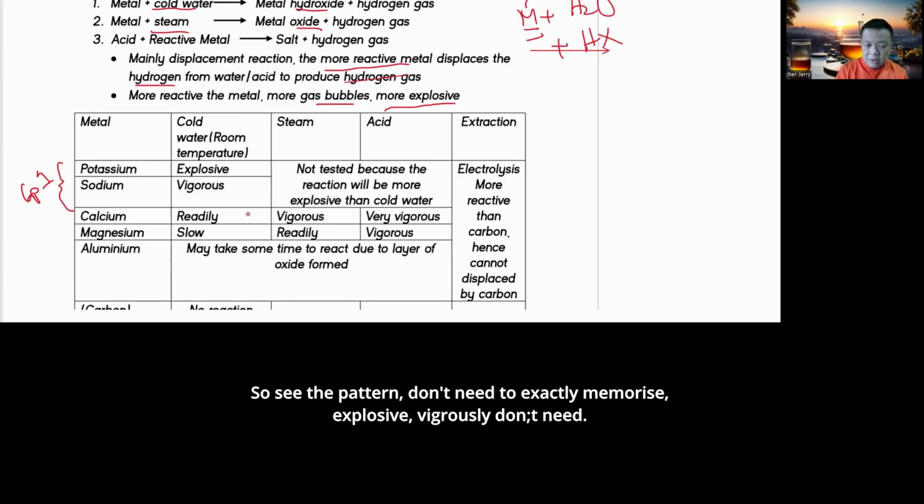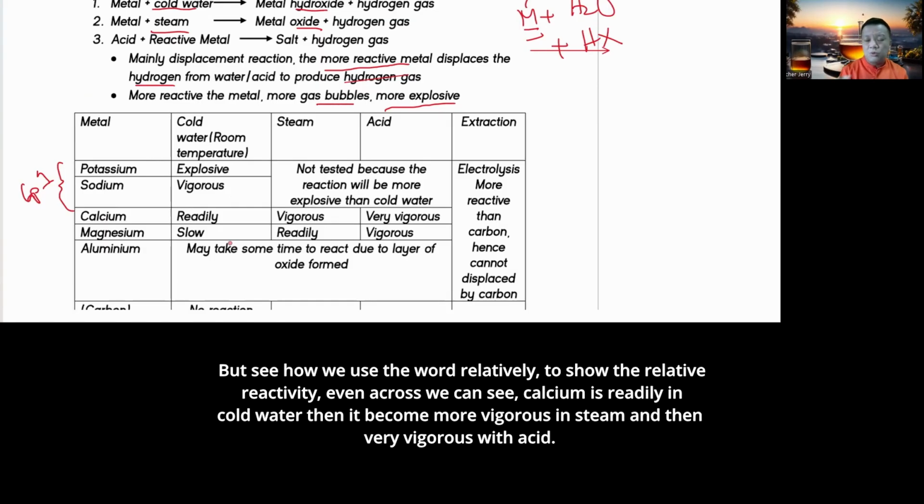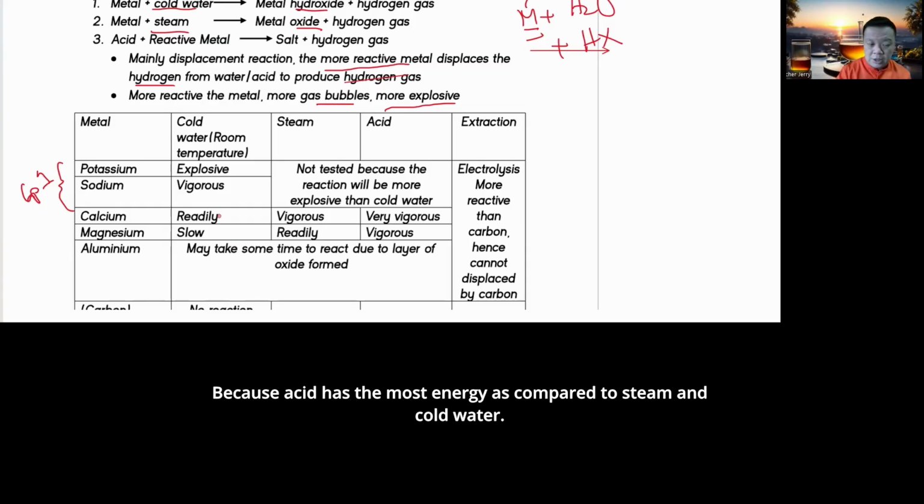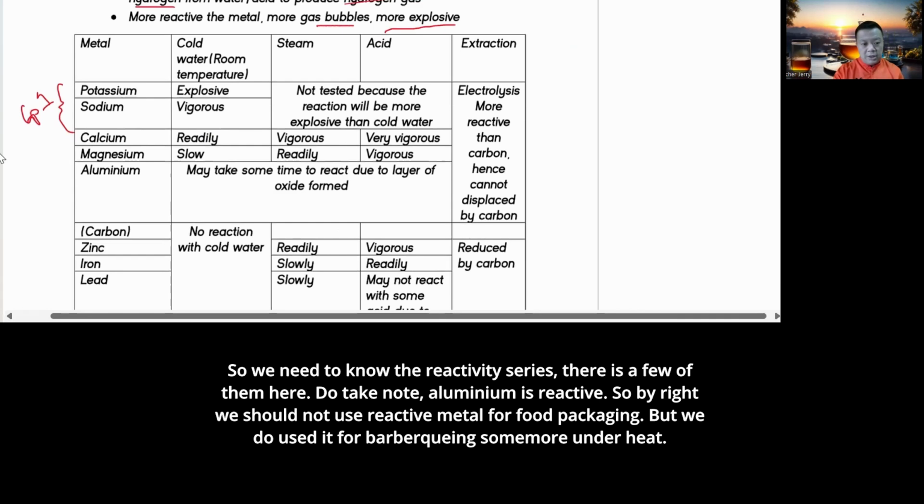So see the pattern. You don't need to exactly memorize words like explosive or vigorous, but see how we use the words to show relative reactivity. You can see it reacts readily in cold water, then becomes more vigorous with steam and then very vigorous with acid, because acid has the most energy compared to steam and cold water. So we need to know the reactivity series.